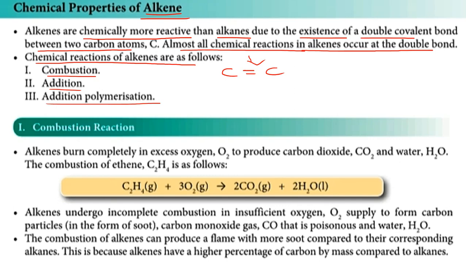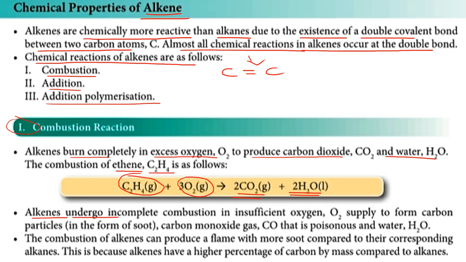The first one, combustion reaction. Alkenes burn completely in excess oxygen to produce carbon dioxide and water. Sama macam alkane. So for example, ethene C2H4. This one is ethene gas. Dia terbakar dalam excess oxygen to produce carbon dioxide and also water.